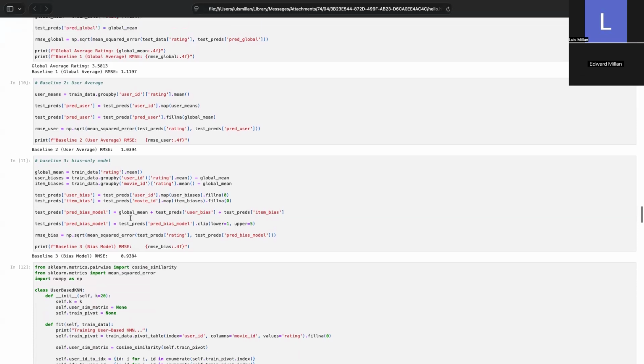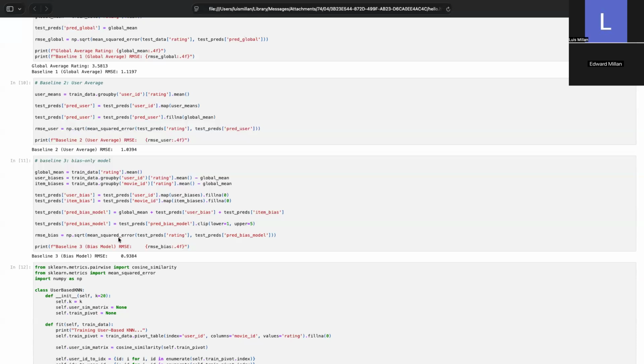Why did we pick these baselines? The reason why we picked these baselines is because they represent the limit of simple statistics. It accounts for the fact that some users are grumpy and some movies like Star Wars are universally popular. These serve as our baselines. If our complex machine learning models cannot beat 0.938, it means they aren't capturing any personalized interactions, just general popularity.